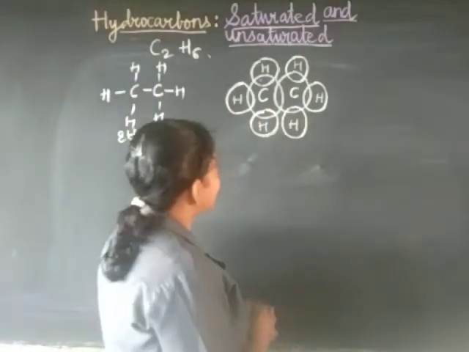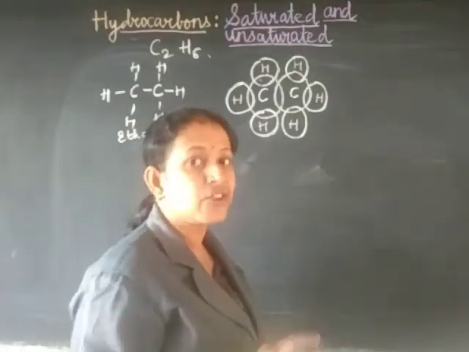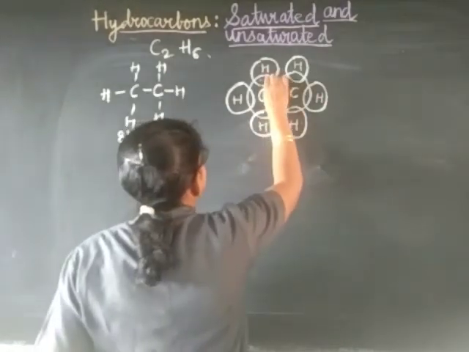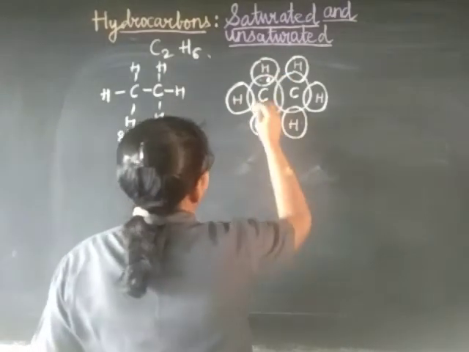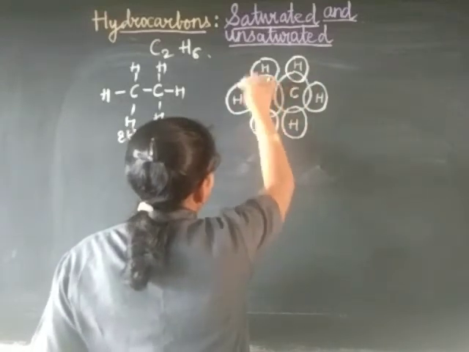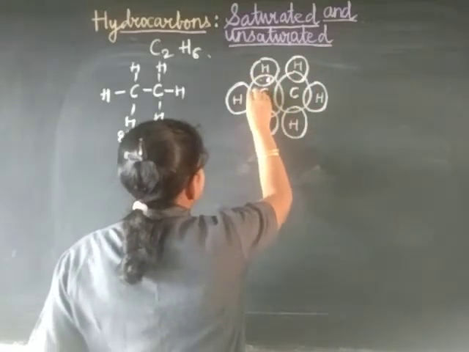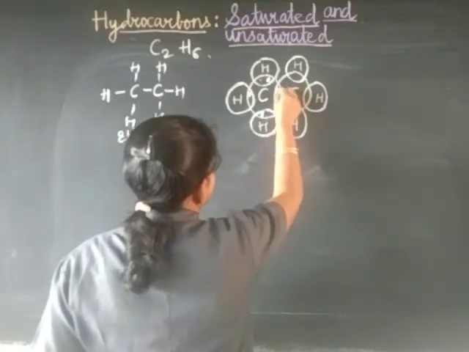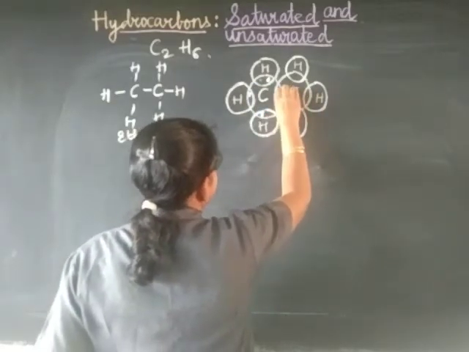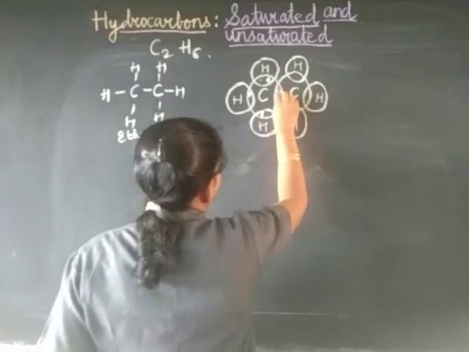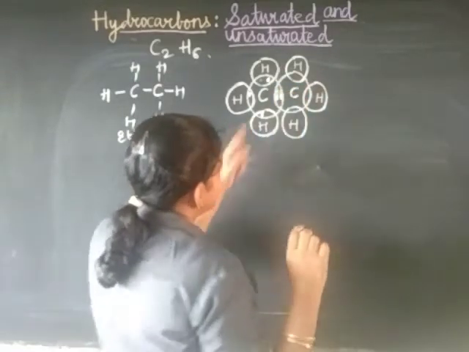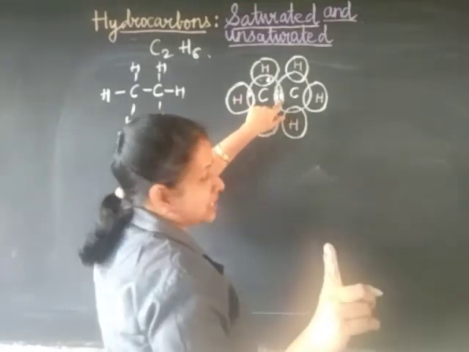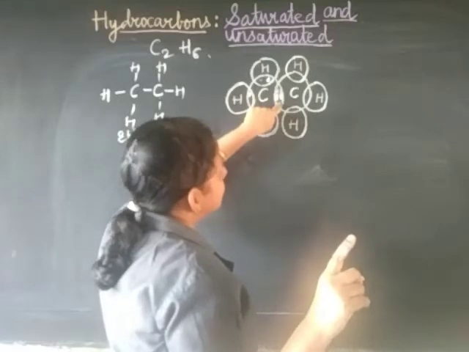So for hydrogen we will draw a cross, and for carbon we will draw a dot. So for every carbon I will draw like that. Every side of the carbon I will draw a dot like this. And these 2 are there, 1, 2, 1 and 2 here, of both the carbons. So 1 single bond is 1 pair of electrons. So you cannot draw more than 2 electrons here.